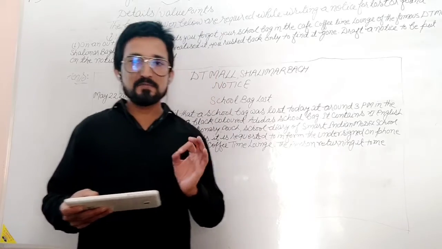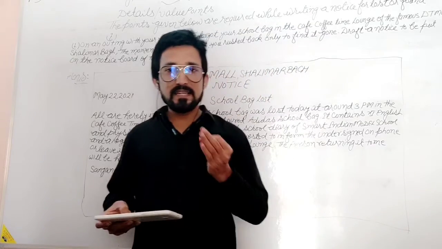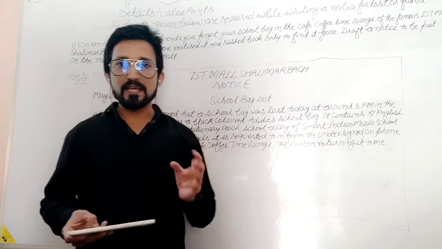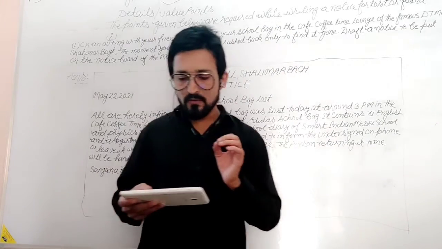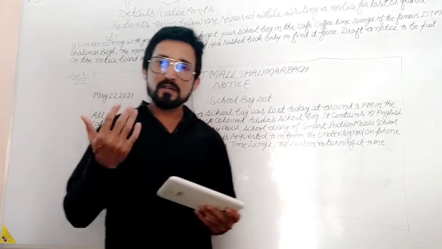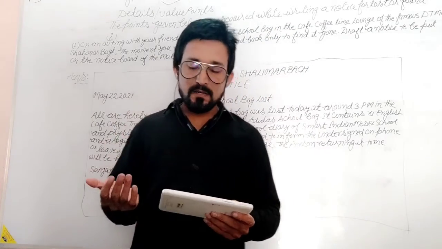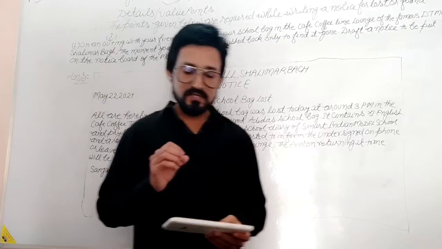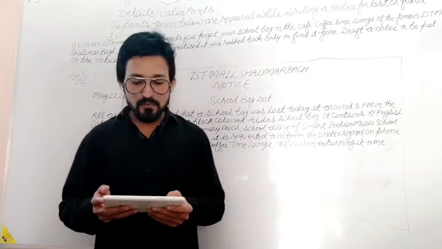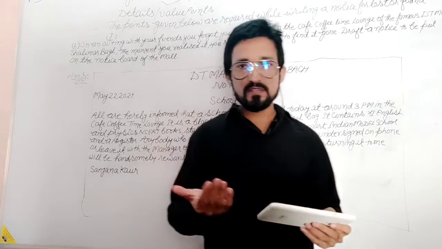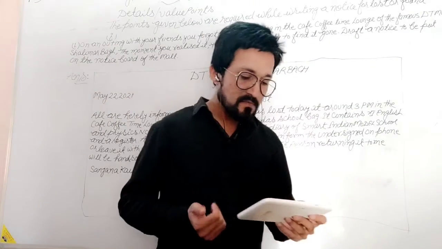Next point, brief description. You have to give a brief description and identification marks. If there is any identification mark on your bag or your wallet, you have to give it, along with the color, size, make, contents or model number, etc. If you have any other information you can mention it in the notice. Next, whom to contact, when and where. Suppose any person finds your wallet, whom should he contact and where.